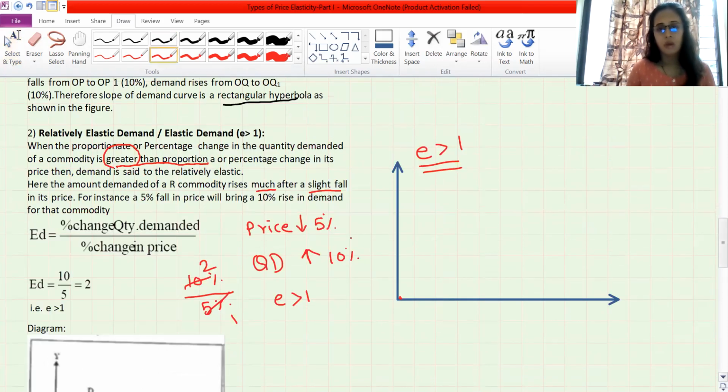See, in the same way, first I will tell you: 1, 2. I have assumed that this one box is 1 centimeter. So 1, 2, 3, 4. After this, I am marking over here.